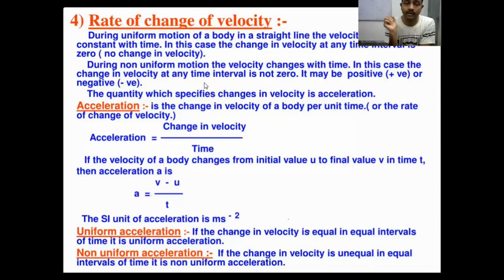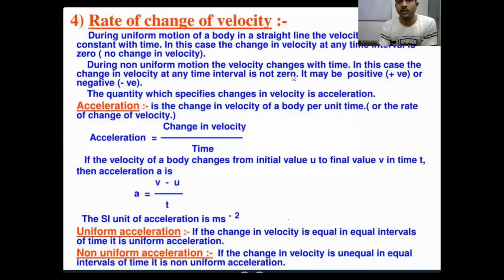Suppose you are applying the brake, you want to stop the car. So you are applying the brake, which means your car speed gradually decreases. Your car speed gradually decreases means your car is decelerating. With respect to time, your car speed is decreasing. When it is decreasing with respect to time, your car is decelerating. When will you say this car is accelerating? If your speed is increasing with respect to time, then you are accelerating. This means rate of change of velocity. Your velocity is changing with respect to time.